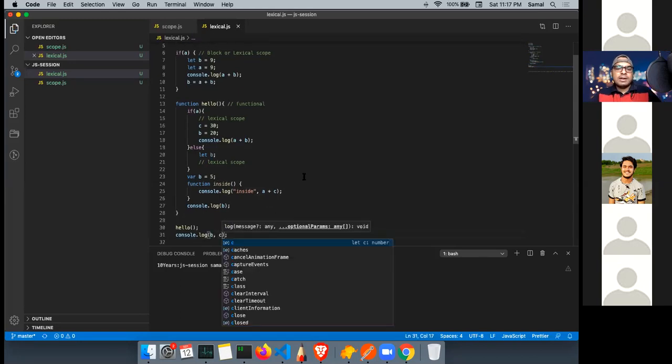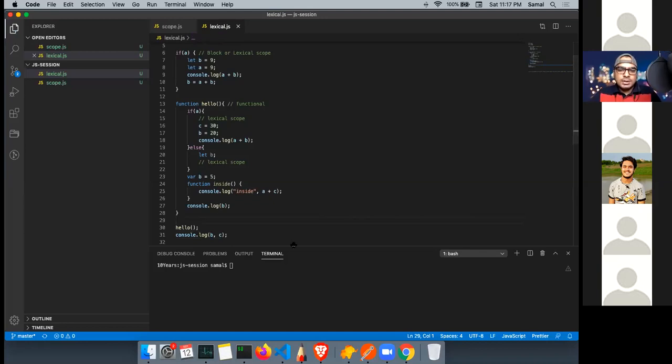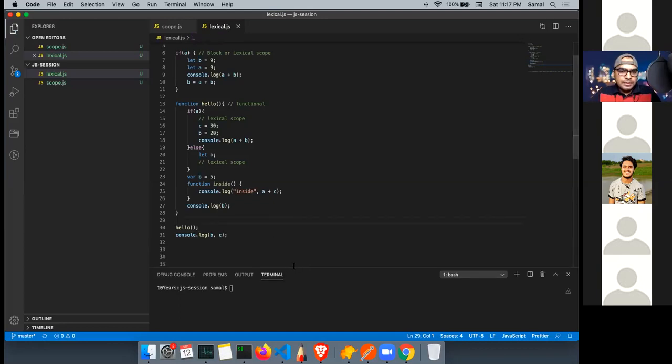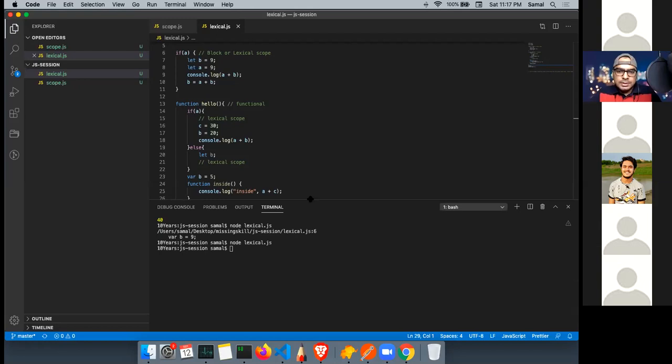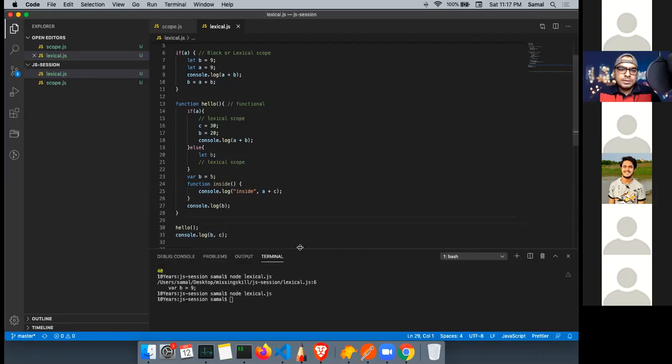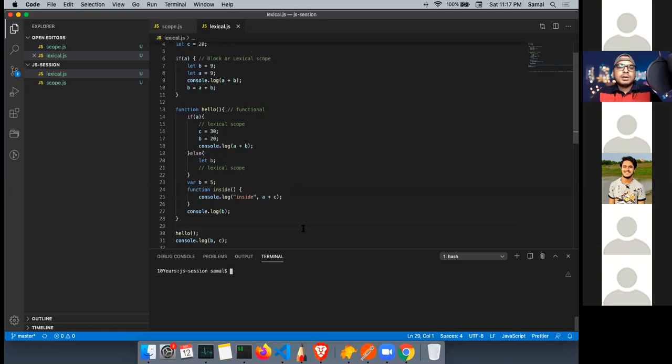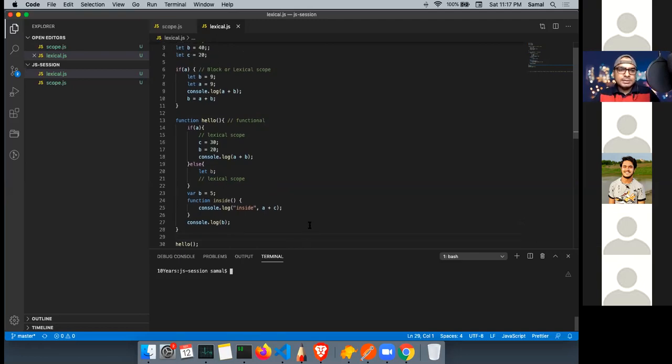Okay, so this is the final one. So this is the last practice. Now tell me the output. Error आएगा, run होगा, and what will be the output? Error, I guess.